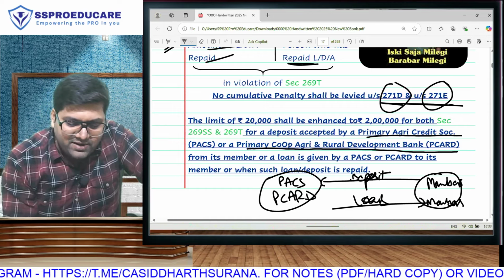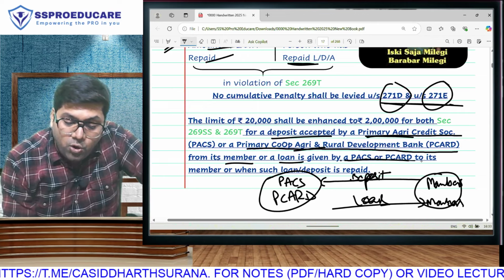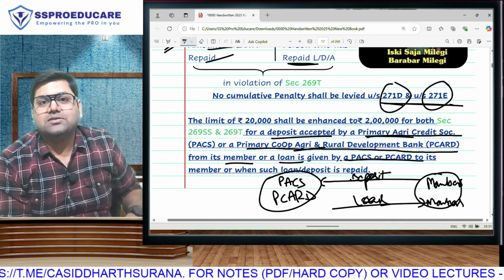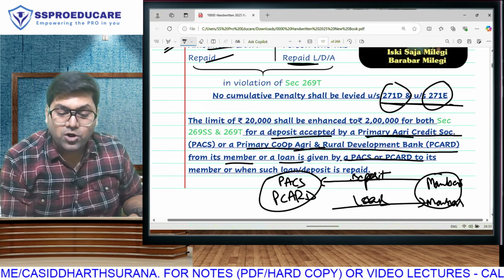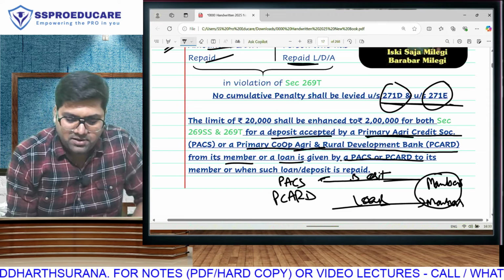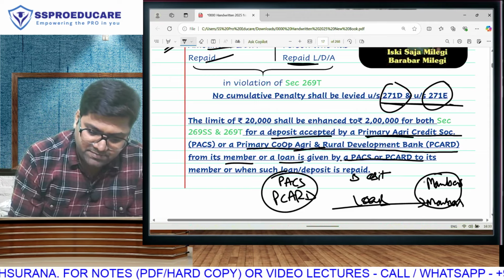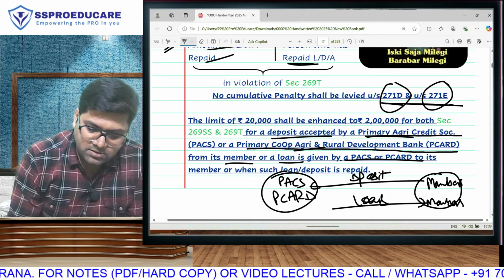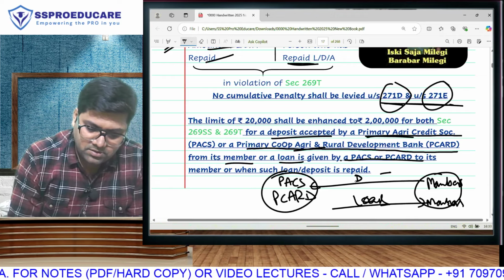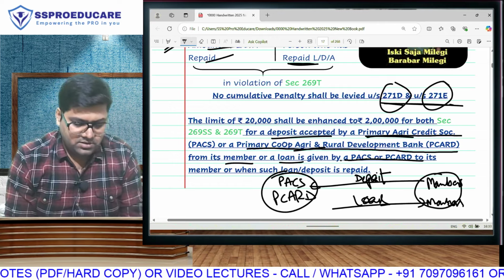So whenever a deposit is accepted by these societies from their member, or a loan is given by these societies to their members, or when this loan or deposit is repaid. See, today we are taking a deposit from our member. If we are taking this deposit from our member, one day we will have to repay it.